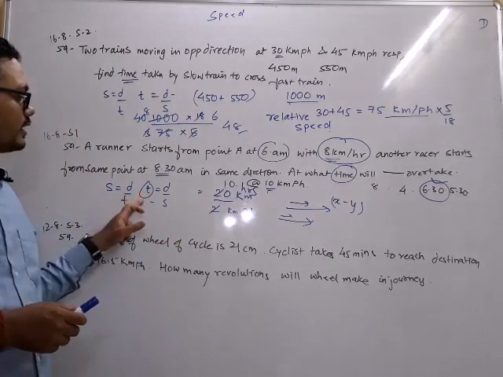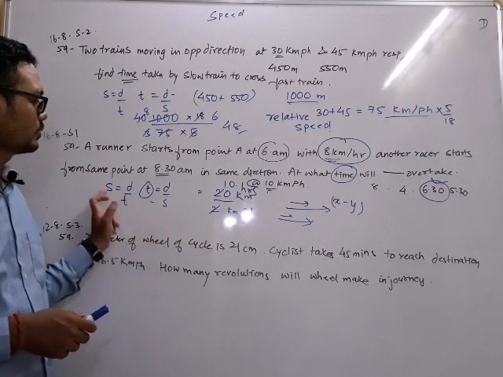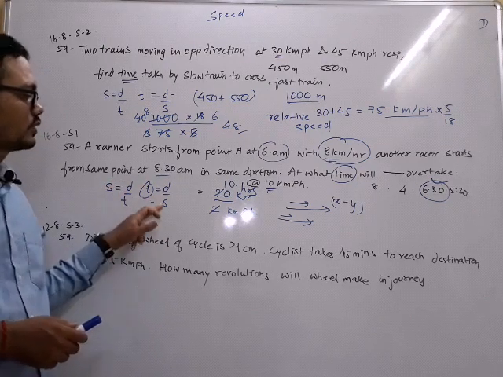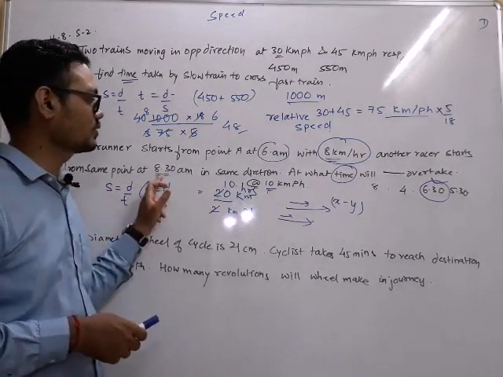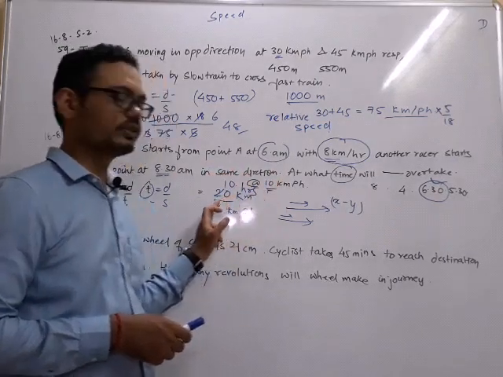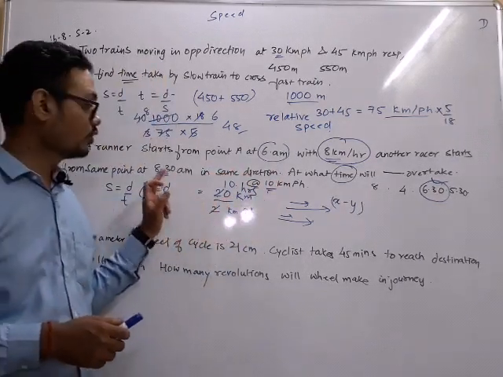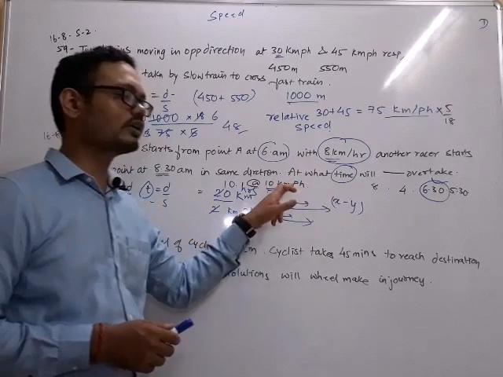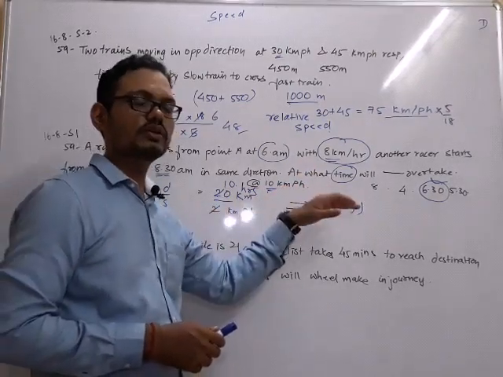We have to find time. Time is distance by speed. Because speed is distance by time, so time is distance by speed. What is the speed? Because this person has to overtake 20 kilometers. He has to cover 20 kilometers. Though he is running at 10, but what will be the relative speed? Because both the trains are moving in same direction.